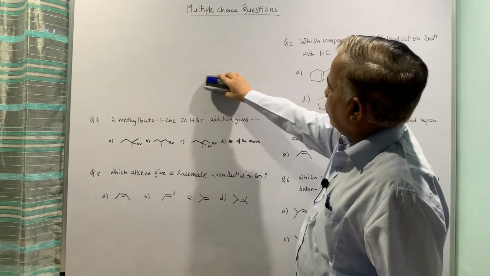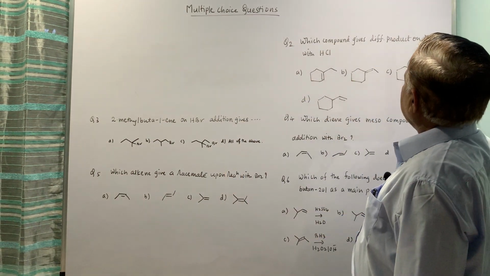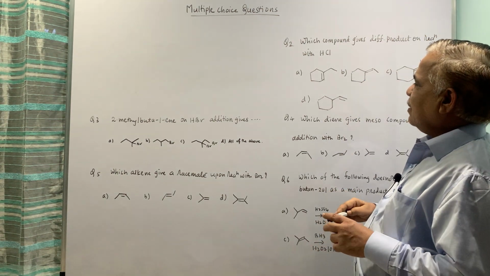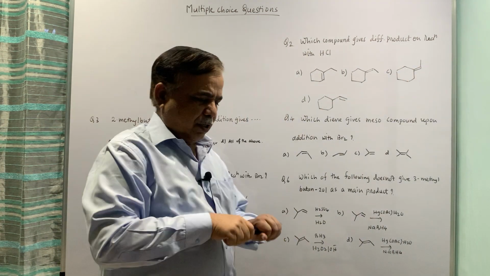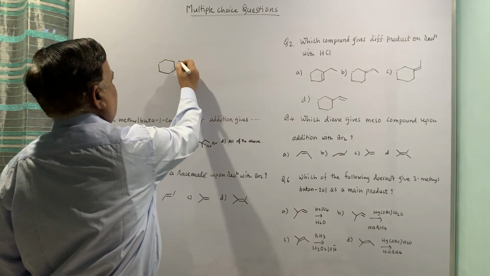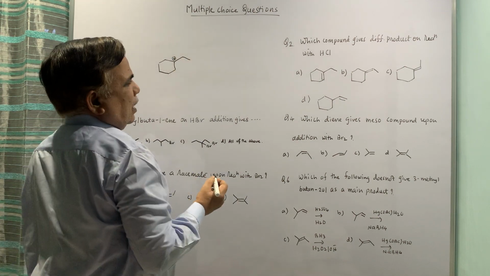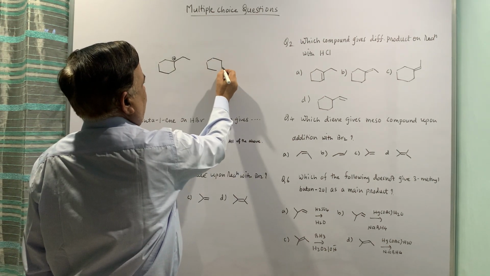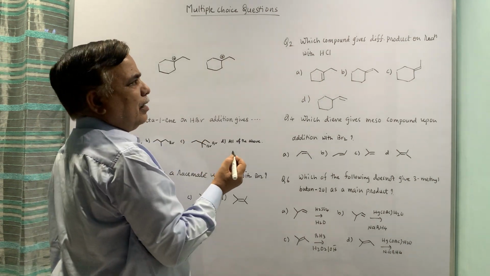Question number 2 states: which compound gives different product on reaction with HCl? Once again you can work out and check. Let us work out. The first example is this one, which can give you the most stable carbonium ion. Second would give you the carbonium ion, the same one.